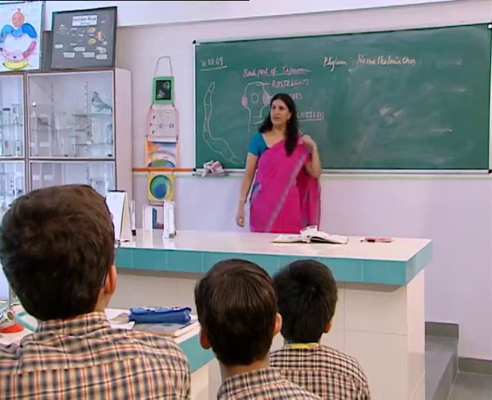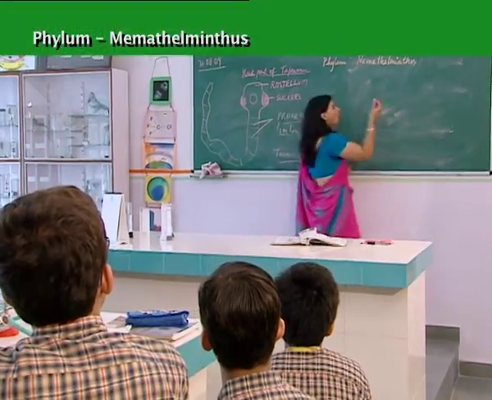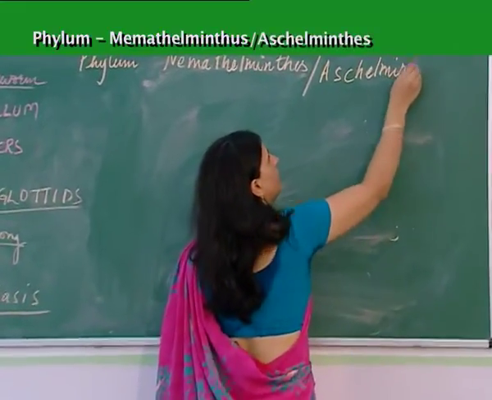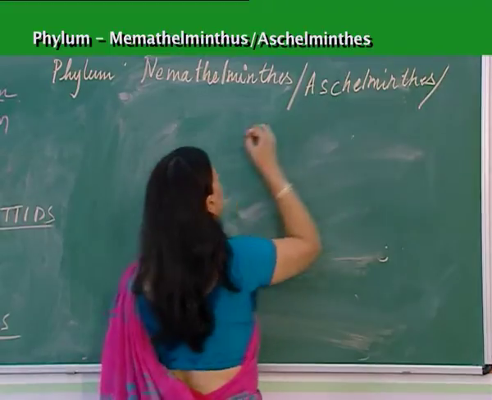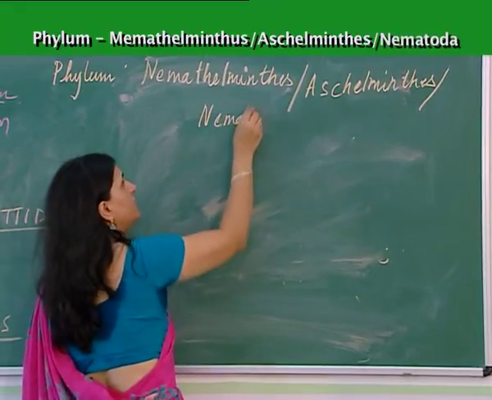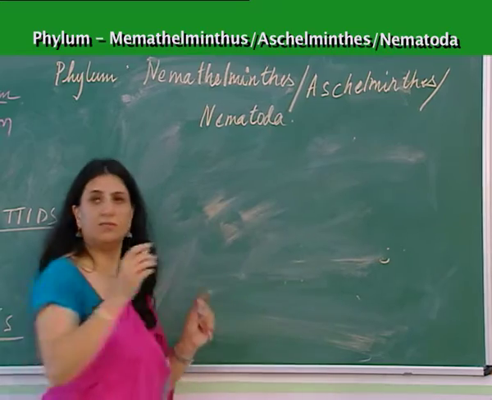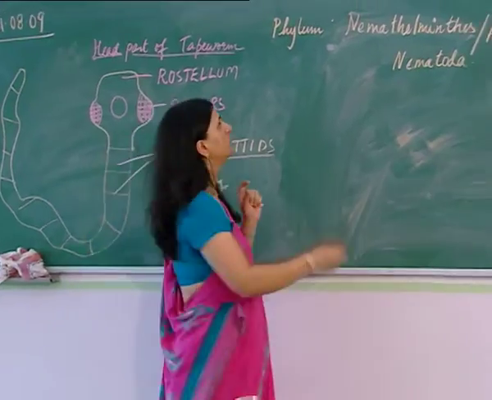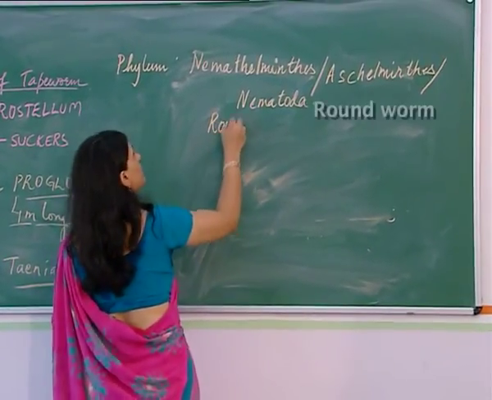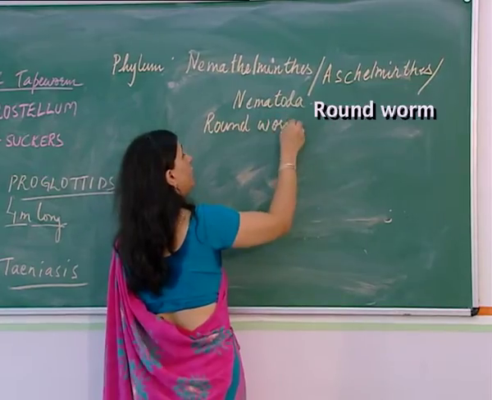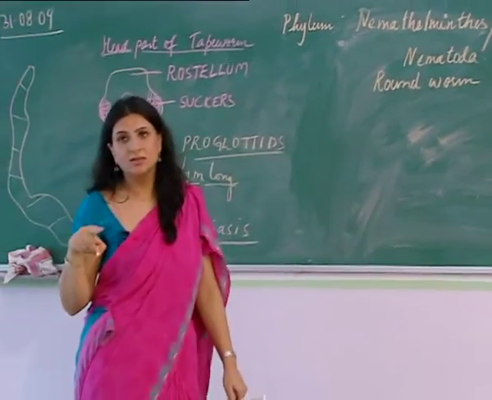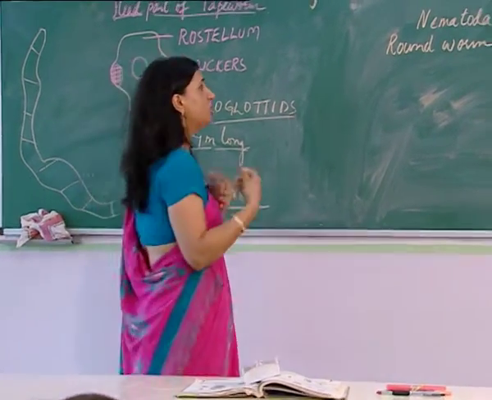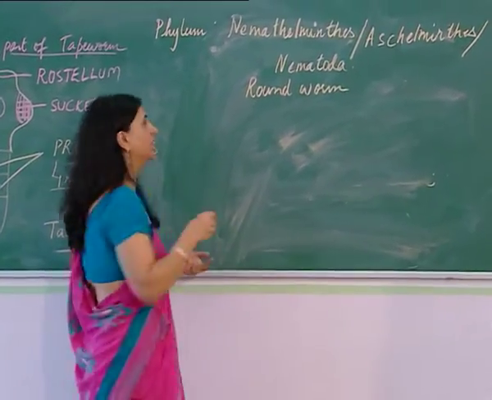Yes. Now coming to another phylum, this is phylum Nemathelminthes, also called Aschelminthes or Nematoda. So please do not get confused when we are talking of these terms because they are used as synonyms. Aschelminthes, Nemathelminthes or Nematoda. Now this phylum includes all roundworms. We've done earlier about platyhelminths. Platyhelminths include flatworms. So this is another category of worms which includes roundworms. Now talking about the characteristic features of this particular phylum.